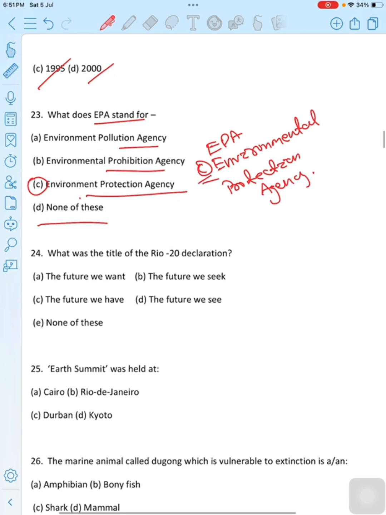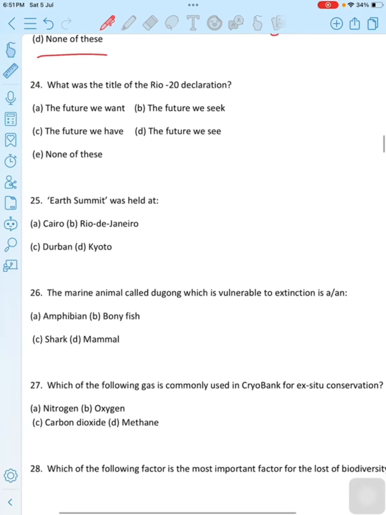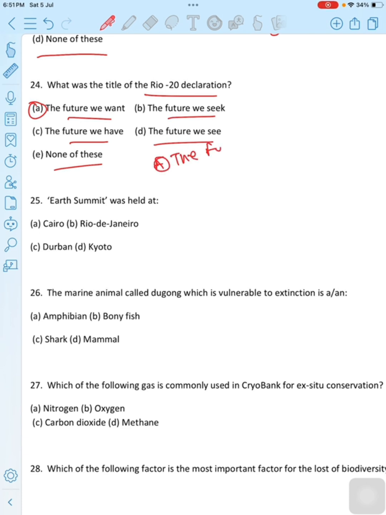Move to next question. What was the title of the Rio 20 declaration? First option is The Future We Want. Second option is The Future We Seek. Third option is The Future We Have. Fourth option is The Future We See. Last option is none of these. Then the correct option is option A, The Future We Want.